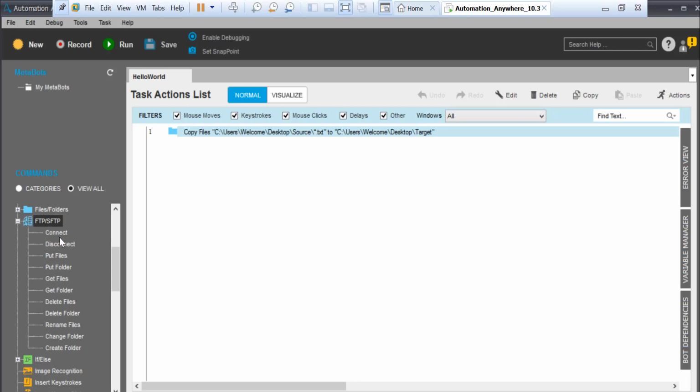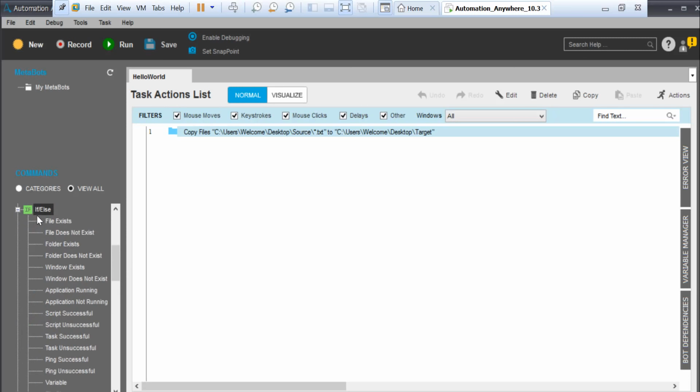So I would use this particular thing. You connect it, then you put files. Put files in FTP is the most important command, right? So put file or get file, stuff like that, rename, right? If you are freshers, probably you don't know, but people who are working in IT companies have used FTP. It's a very common thing that is done, right?